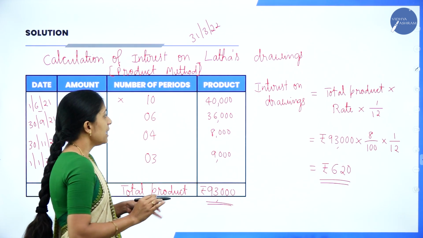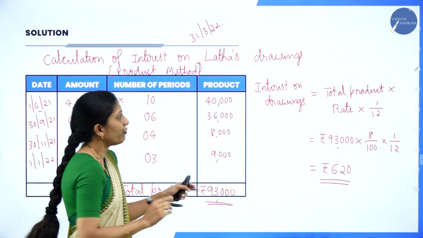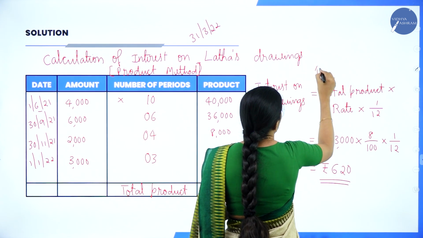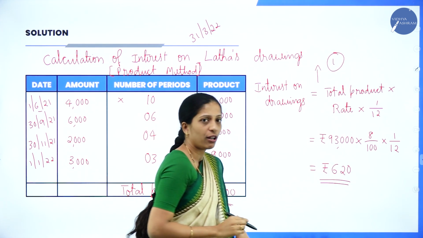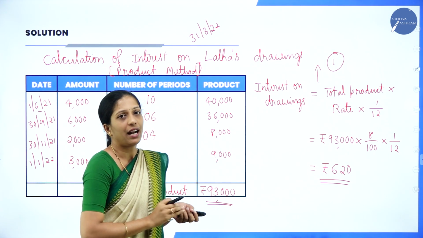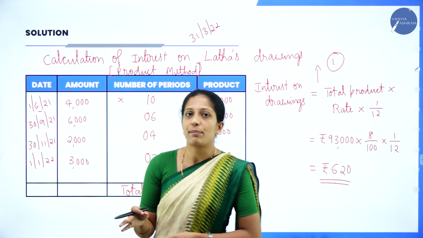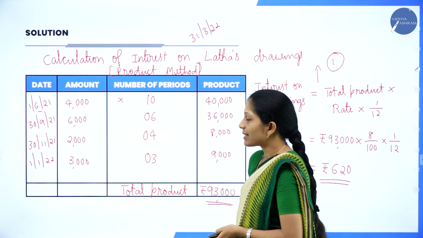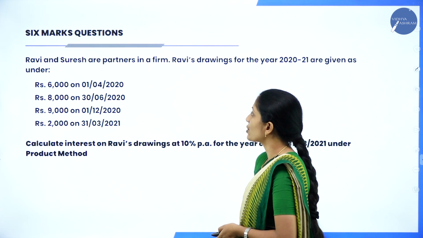Very easy problem. Now this all, even your formula also carries 1 mark. So you have to be careful with the formula also, not just directly calculating. You have to write the formula and calculate. So hope you are clear about this question, children. Now moving on to the similar type of problem, that is your next problem.